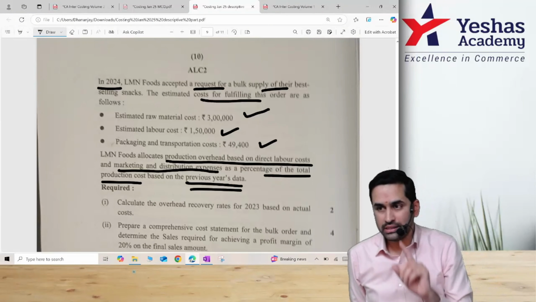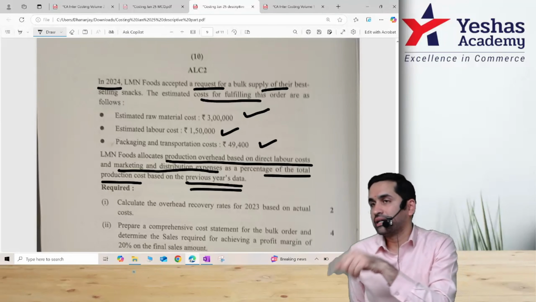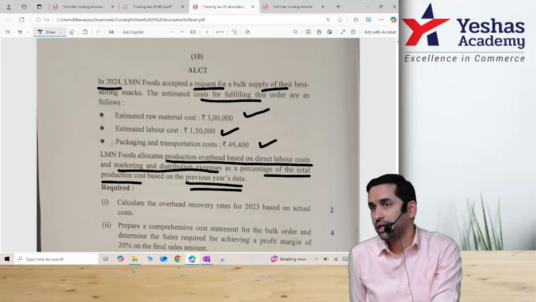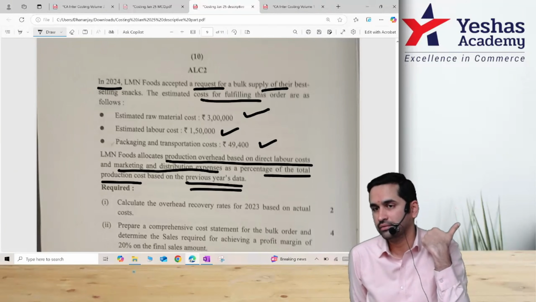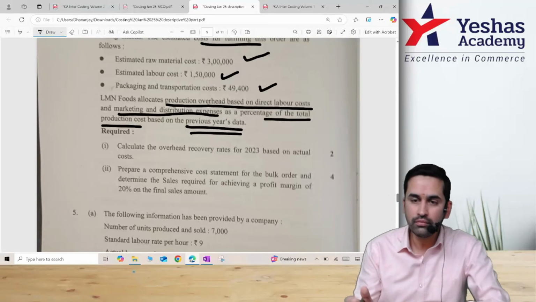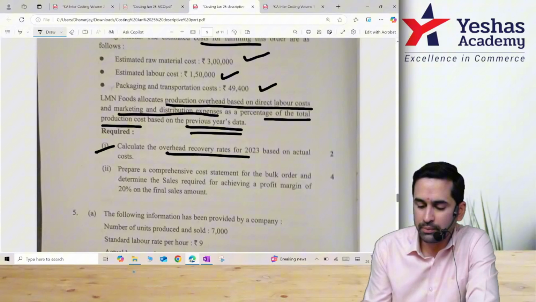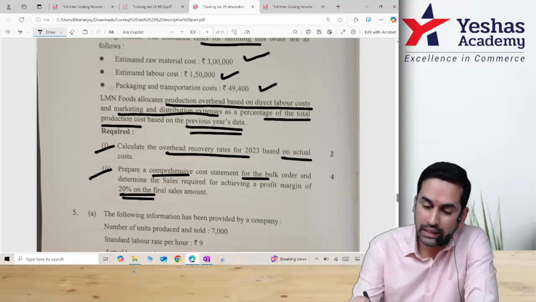Whoever remembers this, in cost sheet we did one sum, and later when we were in job costing, a similar question was there, and all of you said, sir, we have done this question already. So either you count it as a job costing sum or count it as a cost sheet sum. Calculate overhead percentages based on last year, and prepare a cost statement to reach a profit of 20%.